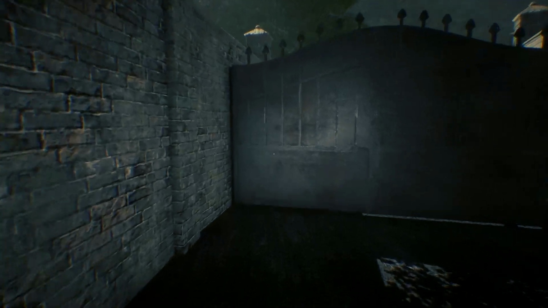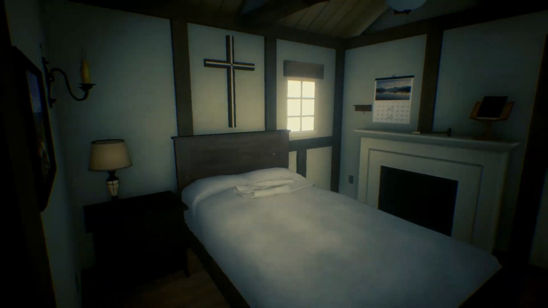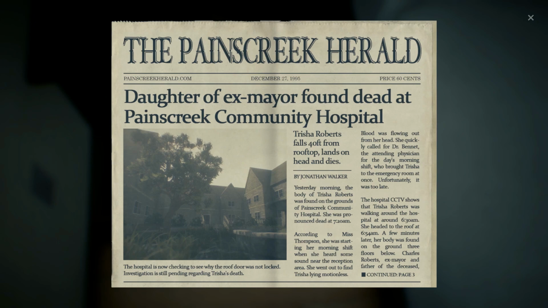With a new key, I head to Dorothy's house. Inside, I'm finally able to unlock the upstairs door. We find a news article about Trisha's tragic death at the hospital. Early on the morning of December 27th, 1995, Trisha Roberts made her way to the roof of the hospital where she fell 3 floors to her death. She had been staying there for a mental break over Scott's arrest for her mother's death. She also learned that her mother was having an affair with another man.